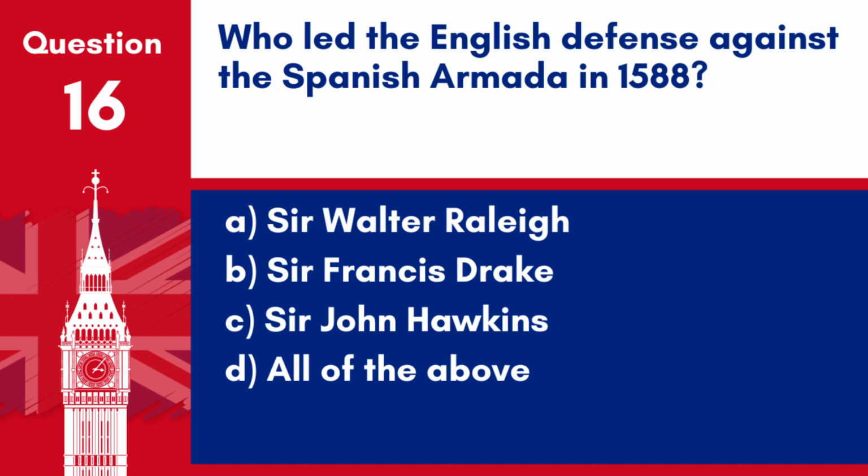Question 16. Who led the English defence against the Spanish Armada in 1588? A. Sir Walter Raleigh, B. Sir Francis Drake, C. Sir John Hawkins, D. All of the above. Answer: D. All of the above. Sir Francis Drake, Sir John Hawkins, and Sir Walter Raleigh all played significant roles in the defence against the Spanish Armada in 1588.